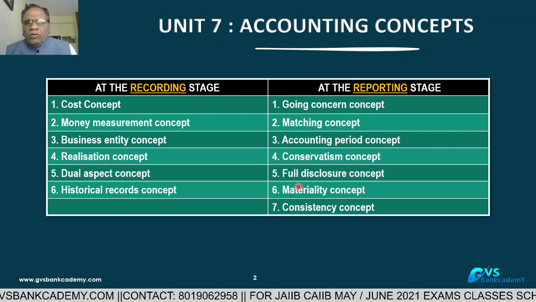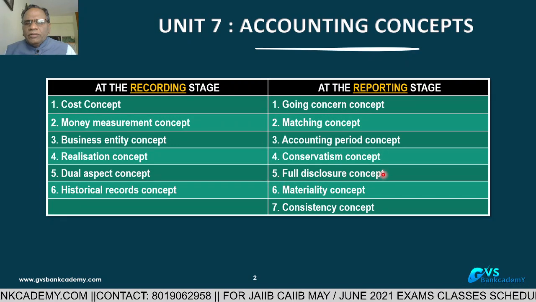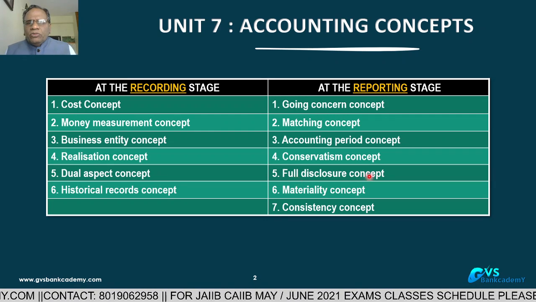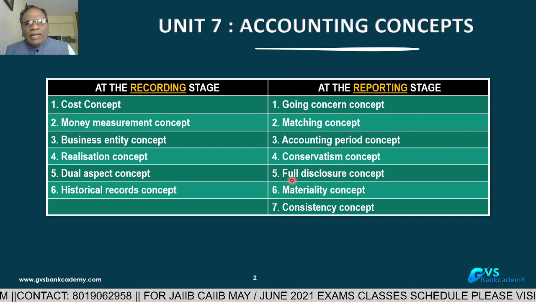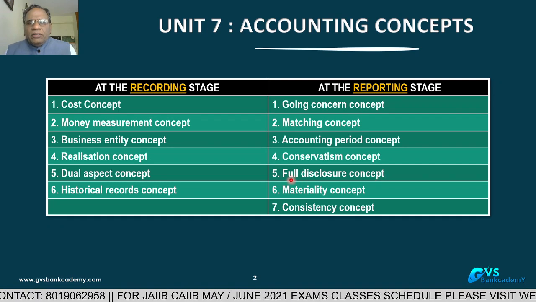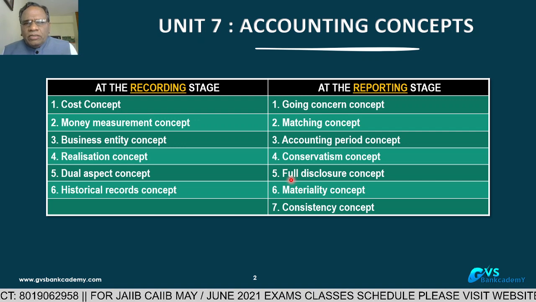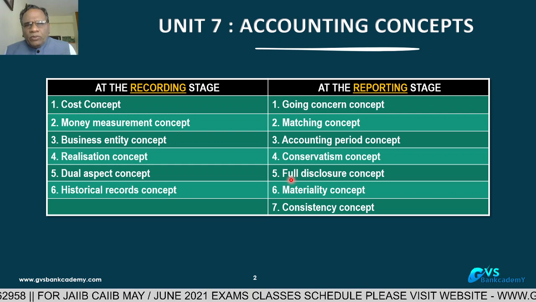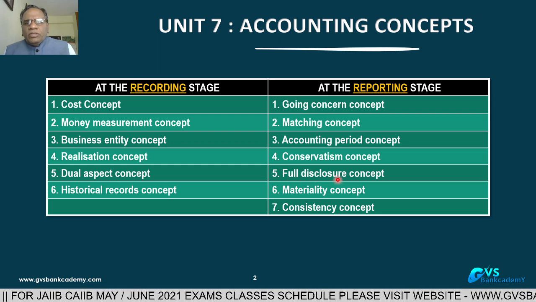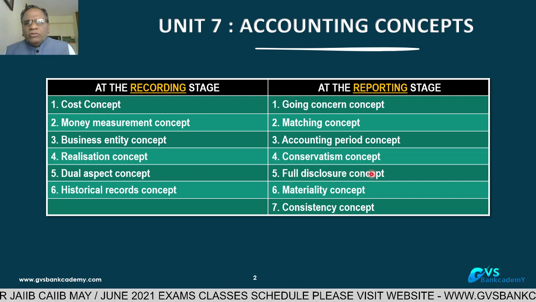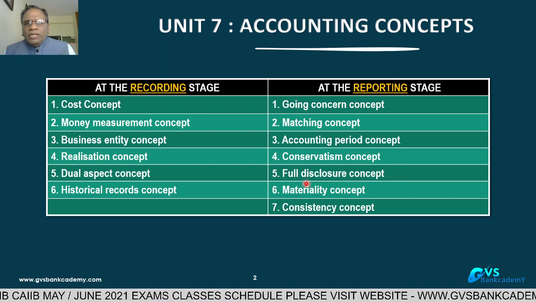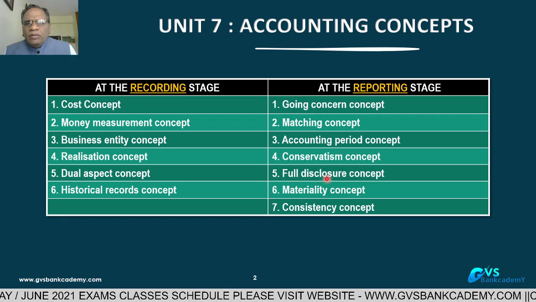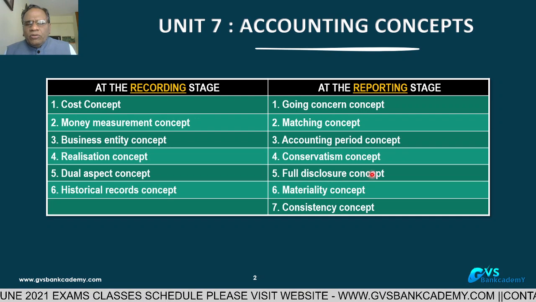Conservatism concept. Now, fifth, the full disclosure concept. As of today, companies have to follow the Companies Act 2013. Banks have to follow the Banking Regulation Act and RBI guidelines. Banks have to follow Basel 3. As per Basel 2, pillar number 2, sorry, pillar number 3, disclosure, market discipline. Quarterly the bank has to disclose that, number 1. Number 2, at the time of preparation of the balance sheet, banks have to give some minimum disclosure to the investors, the public or the government.